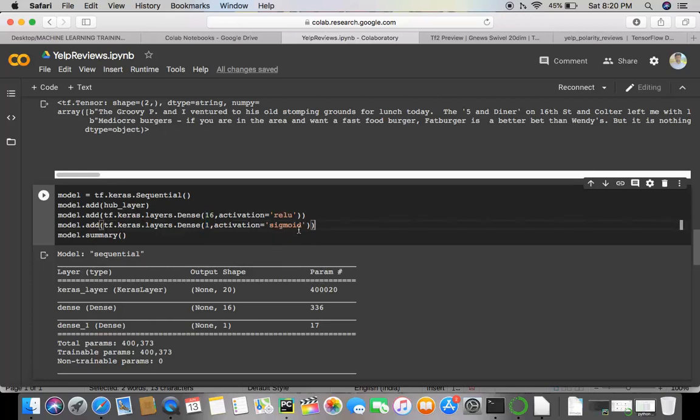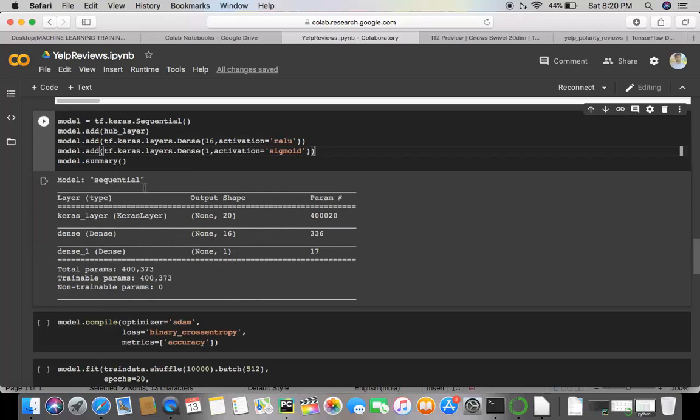The reason I've kept sigmoid is that I do not wish it to be a concrete 1 or 0. Depending upon the review, I wish to assign a probability between 0 and 1, where 0 is purely a bad review, 1 is purely a positive review, and anything in between will tell us the degree of positivity or negativity.